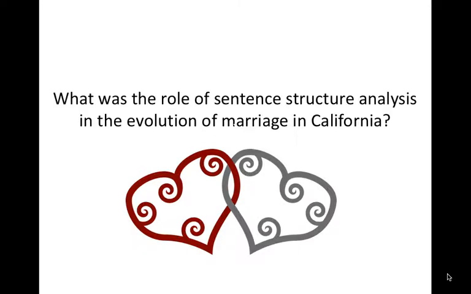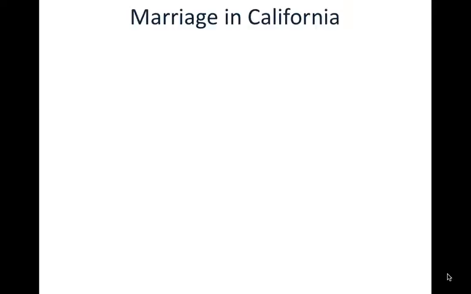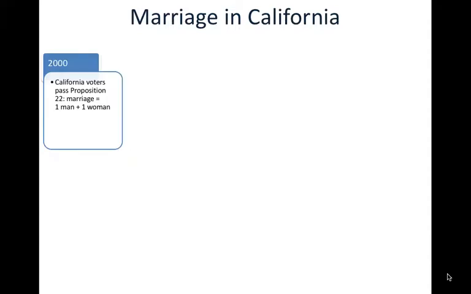Hey, remember back when two women couldn't marry each other and two men couldn't marry each other? Well, one thing about that people don't talk about often enough is the role of sentence structure analysis in the evolution of marriage in California. Let's get to it. There's a whole long history to this that we'll go through for context.